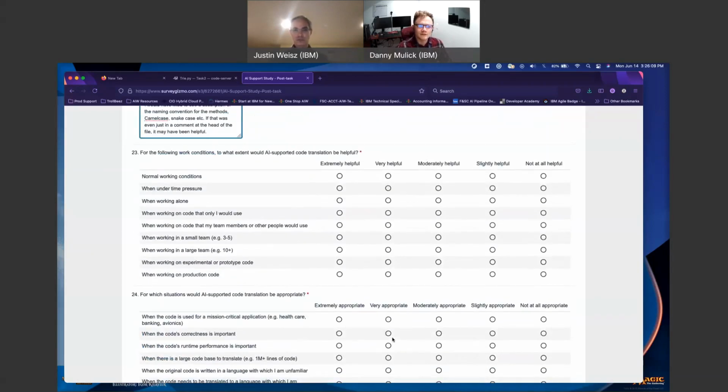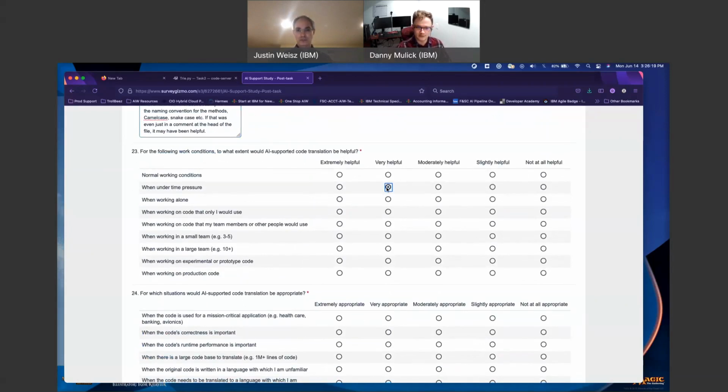For the following work conditions, to what extent would AI-supported code translation be helpful? Time pressure, I would say very helpful, but potentially a hindrance. Extremely when working alone.